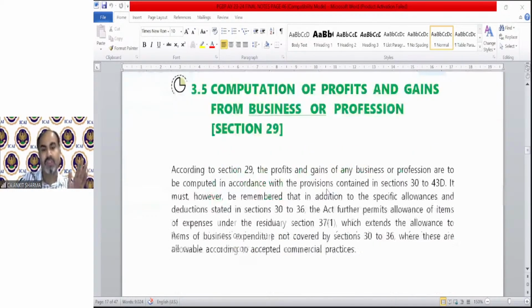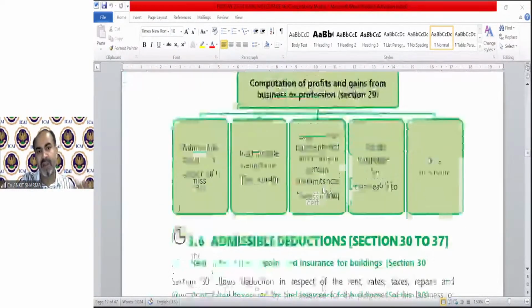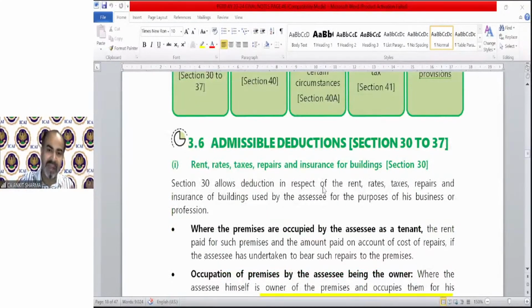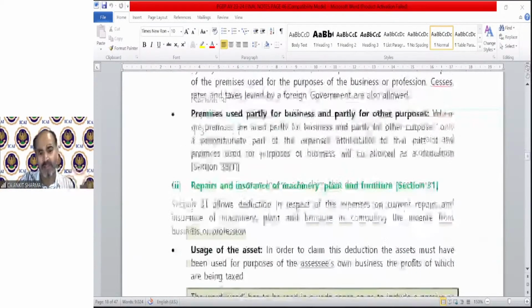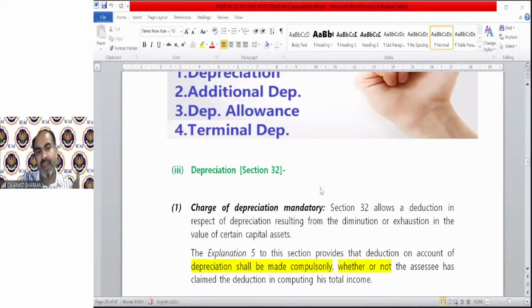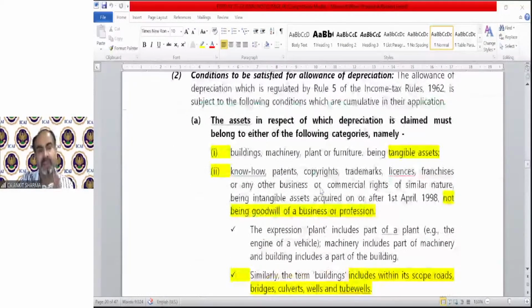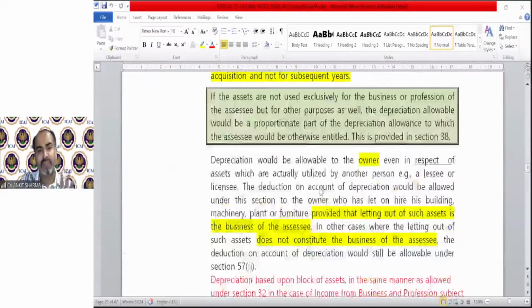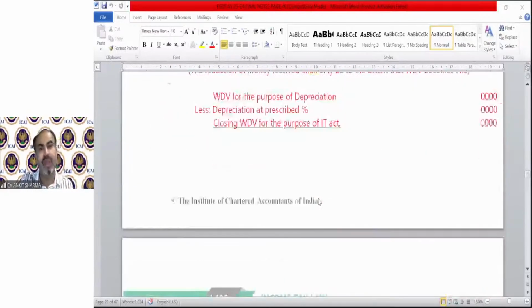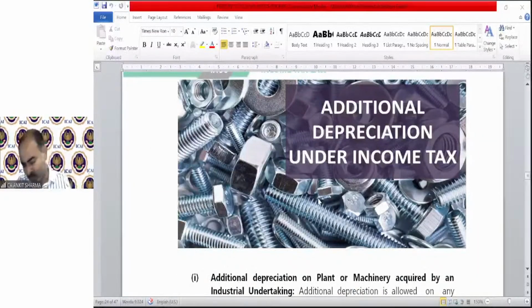Section 29 covered the expenses part, and in section 30 we discussed what we can claim regarding a building. Then for plant and machinery, we were on the depreciation concept, in which we are going to discuss depreciation, additional depreciation, depreciation allowance, and terminal depreciation. We also discussed the depreciation concept, and we were on the additional depreciation concept. So from here, we start today's episode. That was a recap and MCQs, and now today's episode for all of you.